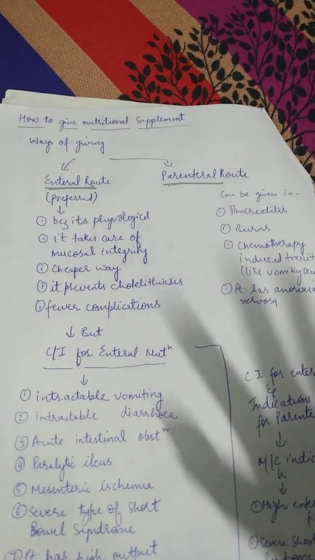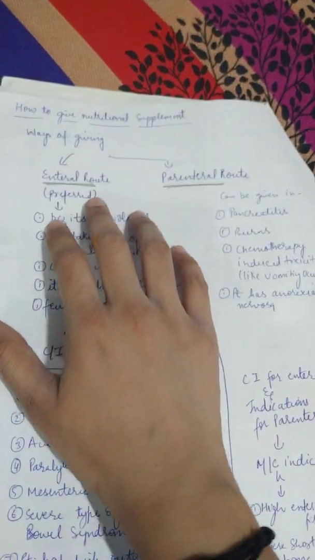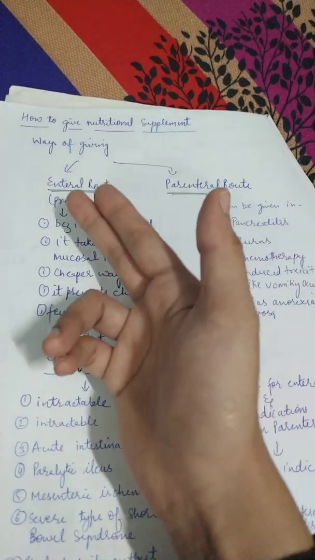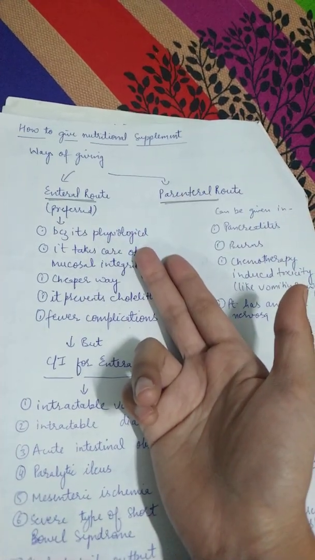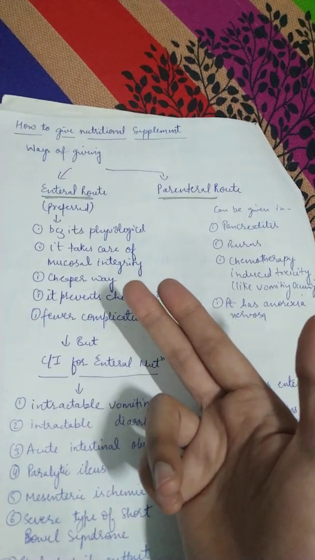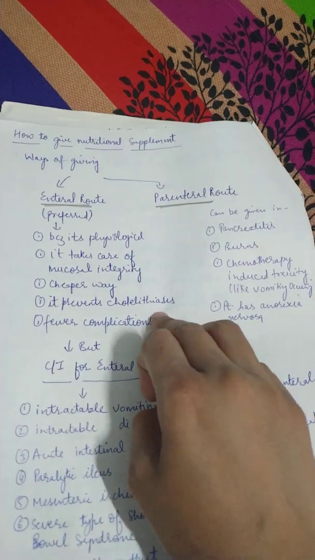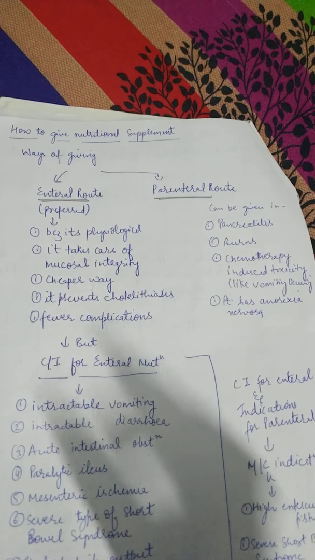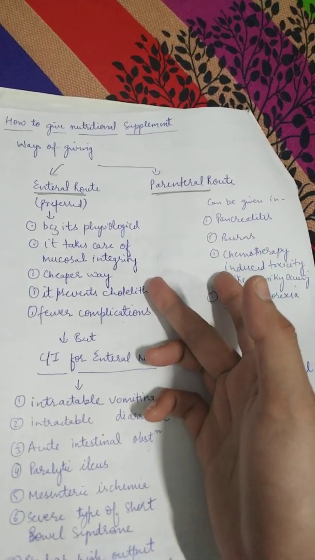So suppose we get a patient that we have to give a nutritional supplement. The ways of giving the nutritional supplement are the enteral route and the parenteral route. Out of the two, enteral is obviously preferred because it is more physiological, it maintains the mucosal integrity and prevents mucosal atrophy. It is a cheaper way and it prevents cholelithiasis also, because the gallbladder will be in movement and there will not be any gallstone formation, and it has fewer complications.